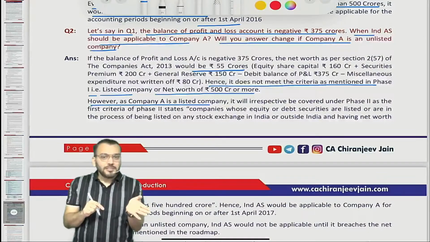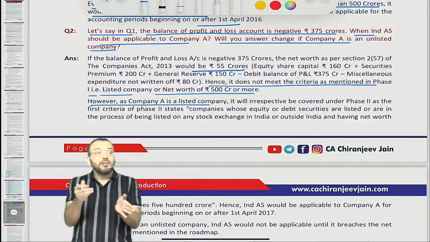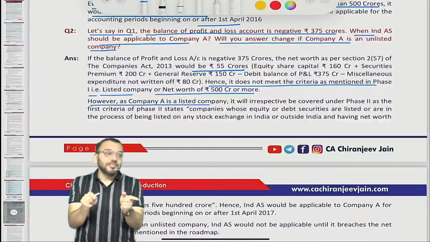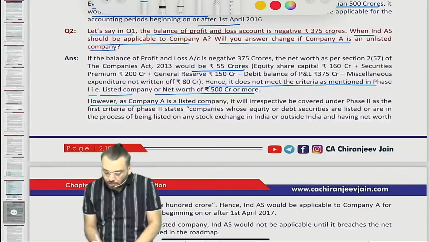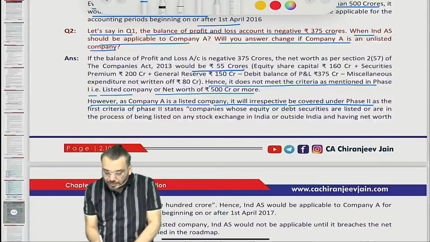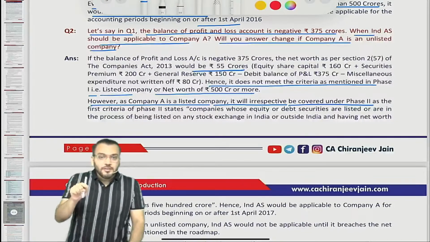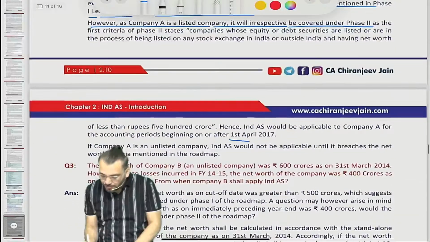So it is a listed company. Even though the net worth is less than 500 crore or even less than 250 crore, under phase 2 all listed companies will be covered under Ind AS. So as the company is a listed company, it will be covered under phase 2, that is from the beginning of 1st April 2017.